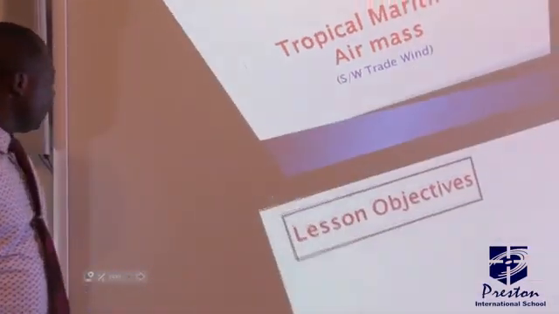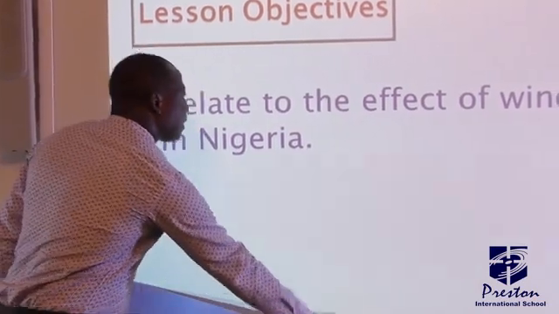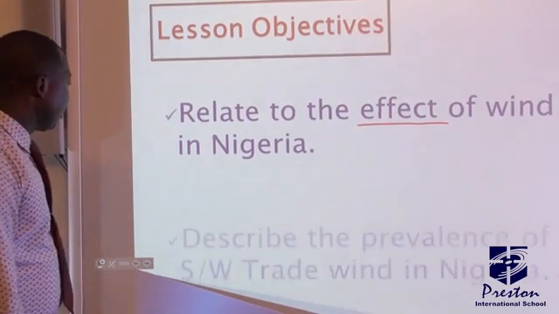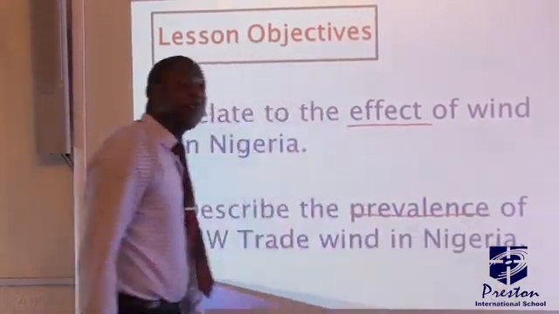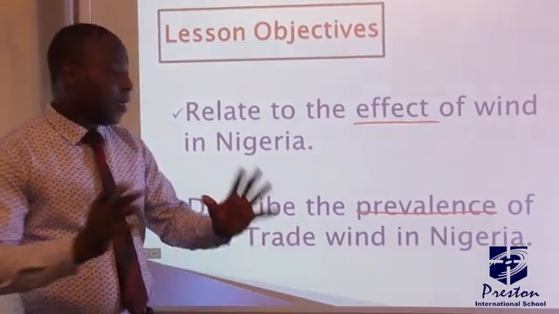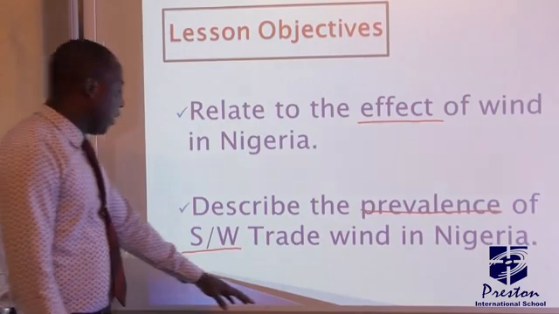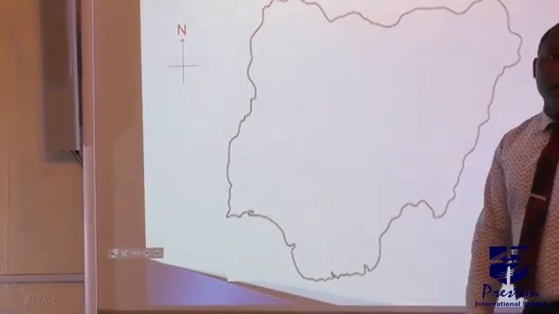So for our objectives today, the first thing is we will relate to the effects of this wind in Nigeria. And then secondly, we'll look at how this wind is prevalent. And when we say prevalent, how it dominates or is active within Nigeria. Remember, it's also called the southwest trade wind. So let's quickly look at the map of Nigeria to help us with this wind.